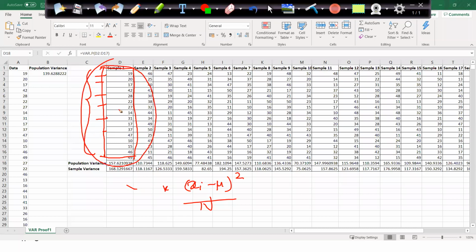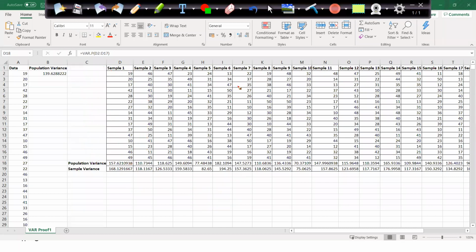I'm considering this part as a population, but actually it is a sample. I'm just trying to understand what variance I get with the formula we use for the population. I'm getting this variance, which is much nearer to 139 as compared to the sample variance.